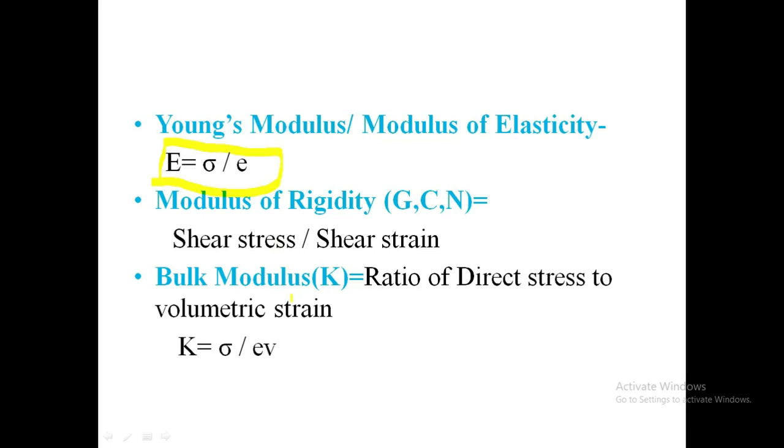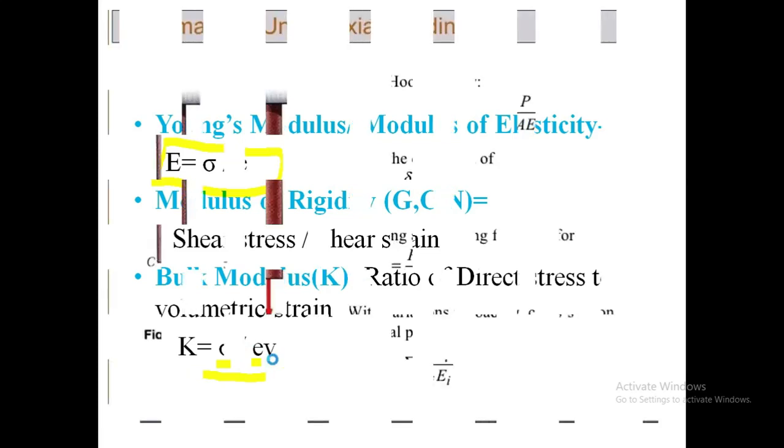Then third is the bulk modulus. Bulk modulus is denoted by letter K. Its definition is the ratio of direct stress to the volumetric strain. So K is equal to sigma divided by small ev. K stands for bulk modulus, sigma stands for stress, e stands for strain, and v stands for volume.